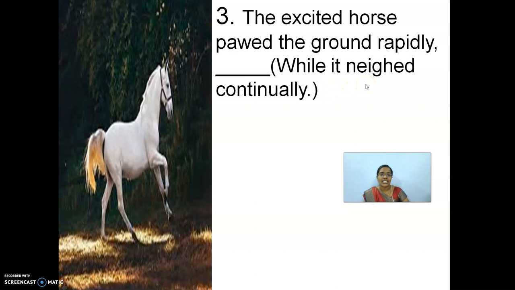And how are you going to change it? You are going to change the sentence as neighing continually. The excited horse pawed the ground rapidly by neighing continually. Okay, neighing continually. How it showed that it is being rapid: by neighing continually, by giving an action over there. Are you clear with the sentence? Neighing continually. The excited horse pawed the ground rapidly, neighing continually.